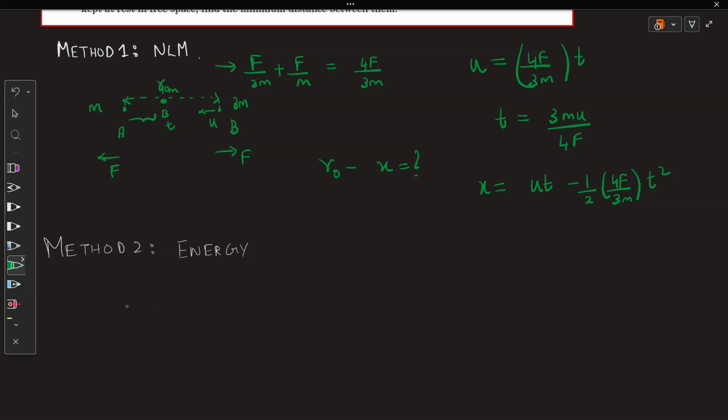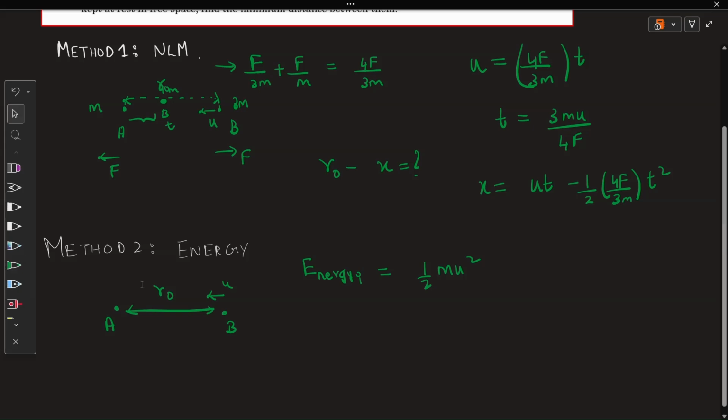Initially A is here, and I'm considering a moment where B comes at a distance of R naught, and it has an energy u. So the initial energy of the whole system, considering A and B, is half m u square. Correct.